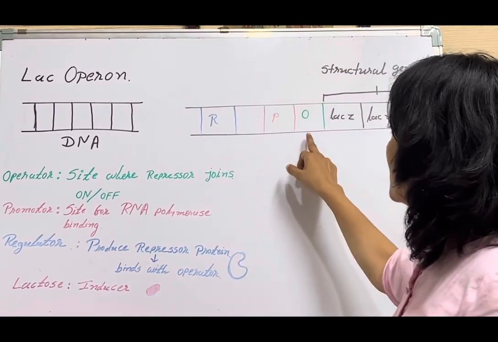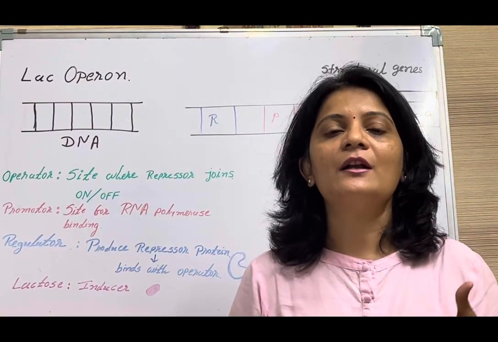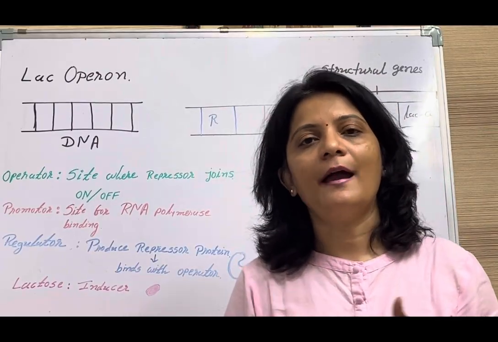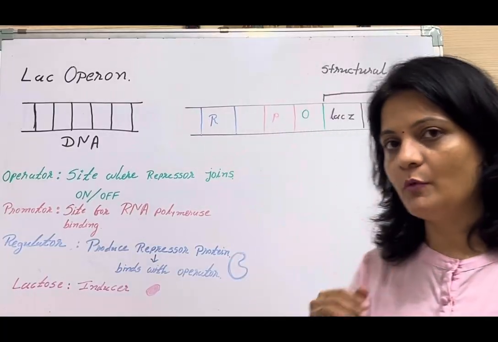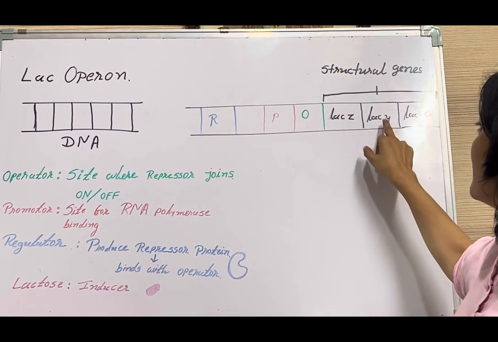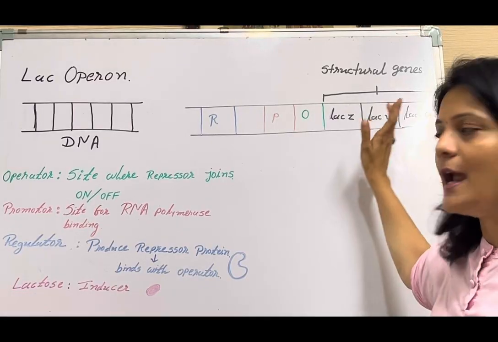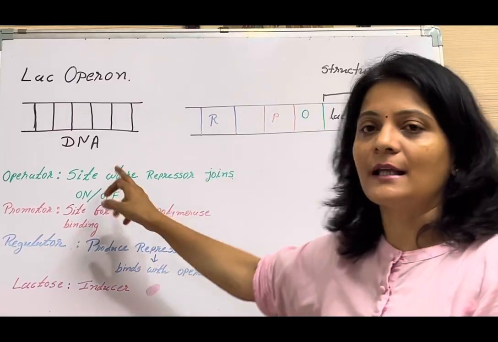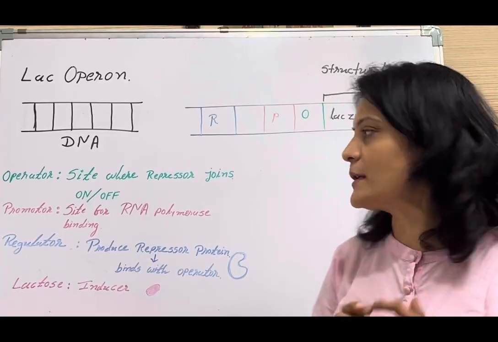First of all, the structural genes. Structural genes are genes which are to be transcribed and ultimately translated, and the enzymes or the proteins will be formed. Adjacent to the structural gene, one more gene is here, ZYA. Lac Z, lac Y and lac A are the structural genes. Adjacent to these structural genes is the operator gene. Now operator gene is the site where the repression molecule binds. We'll understand what is repression molecule.